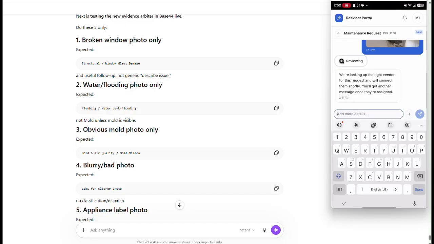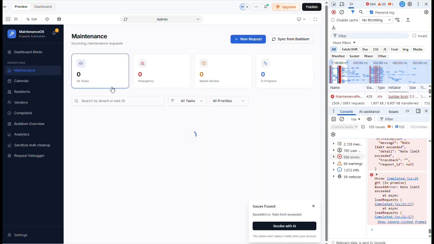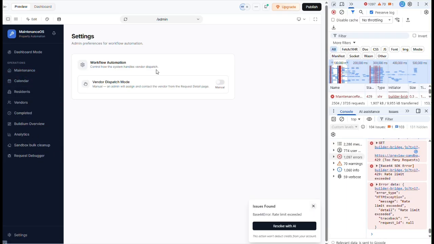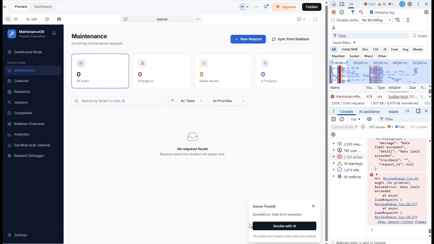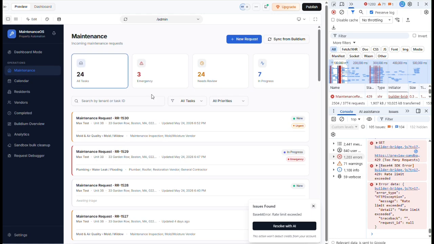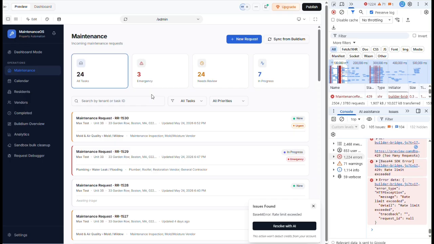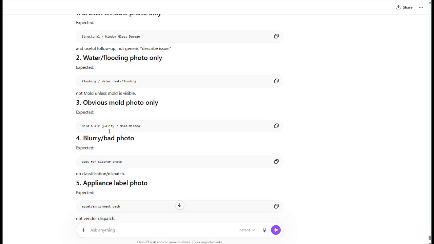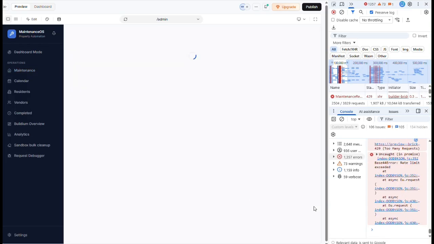Look on the right vendor for your request. So the story is what I did not do, I did not set it up in auto, so that's why that didn't work. It seems like auto does a lot more. It also could be because of the 429 error that a lot of this stuff doesn't go smooth, because it just keeps on requesting too many things, and I don't know why. So we'll just run through these tests and then we'll fix all that and come back. But as of now, ignore this one.